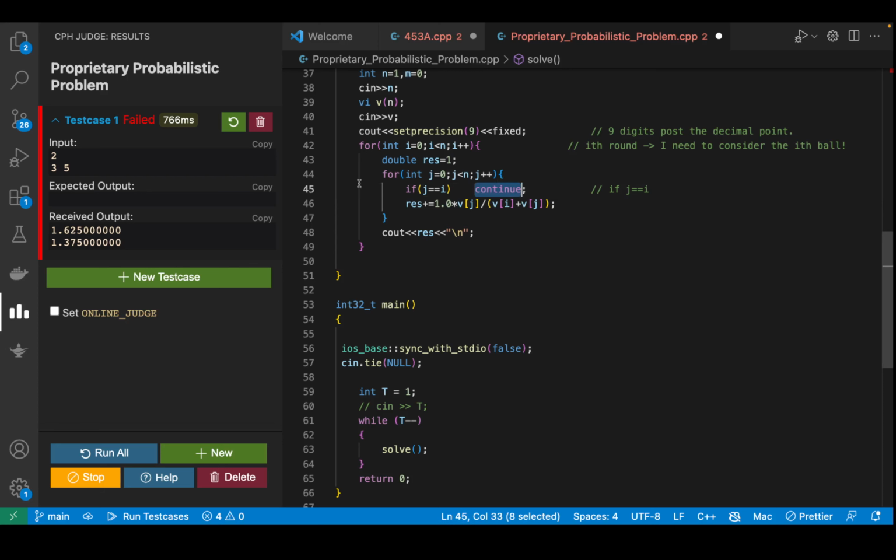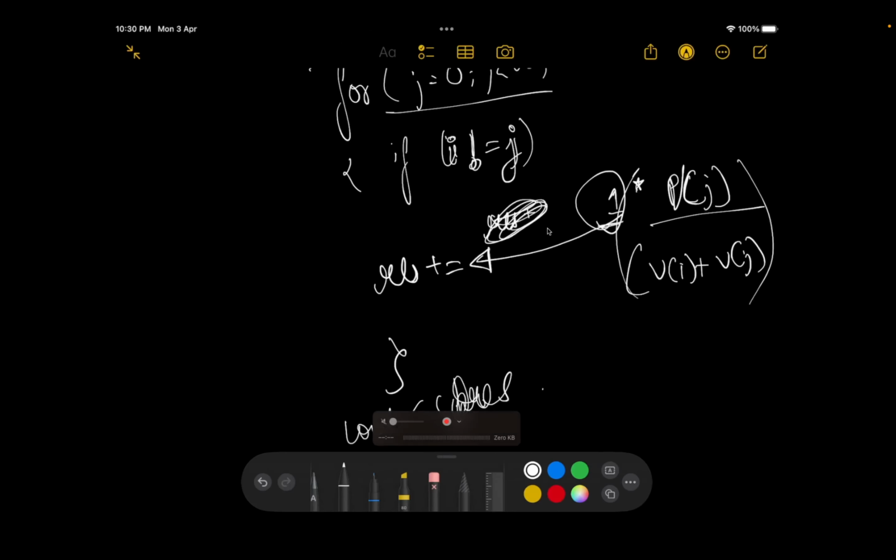But if it's not equal to I, then you need to check what's the probability of this ball being added to your bag. So this is the probability, that is V of J divided by V of I plus V of J, right? And then you're going to multiply it by 1.0. That is the score it's going to give you. If you're picking this particular ball, then the number of balls just increases by 1. So you will multiply it by that, and finally you print the result for every round. So this is its code. If you want, I can just show you by submitting it.